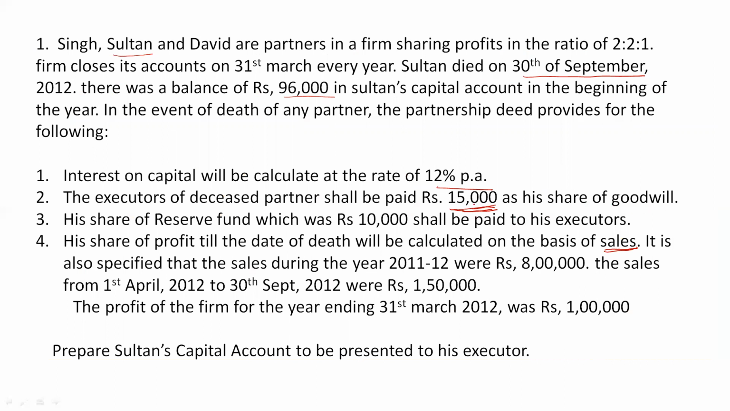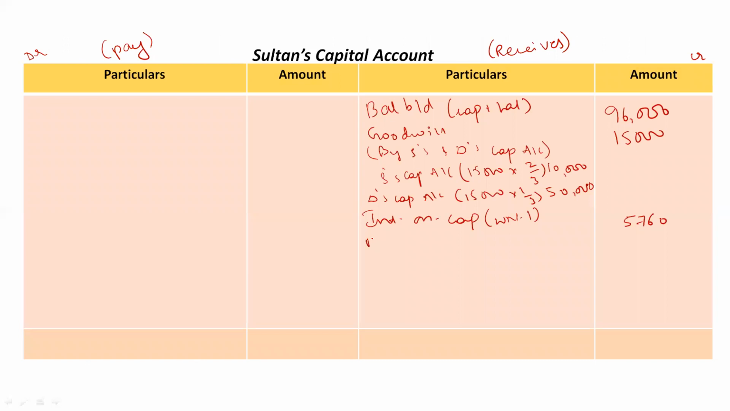Then second thing given is the executors of deceased partners shall be paid 15,000 as his share of goodwill. This we have already taken, so leave it. Then his share of reserve fund, which was rupees 10,000, shall be paid to his executors. Now reserve fund are the undistributed profits. Usually this will be given in the old balance sheet in the liability side. We have to distribute this. Again here Sultan's share is directly given, so we don't have to do any calculations here. So just take it as reserve fund rupees 10,000.